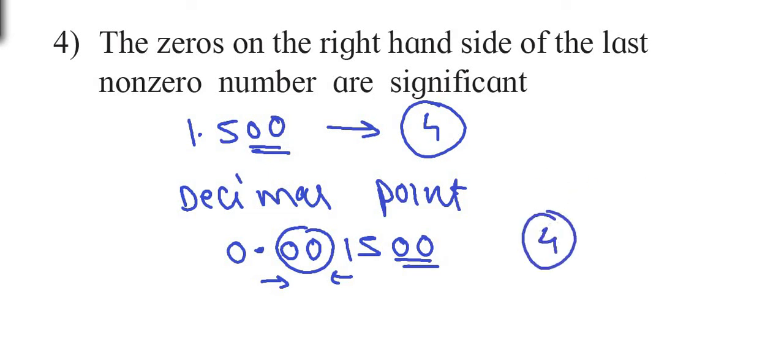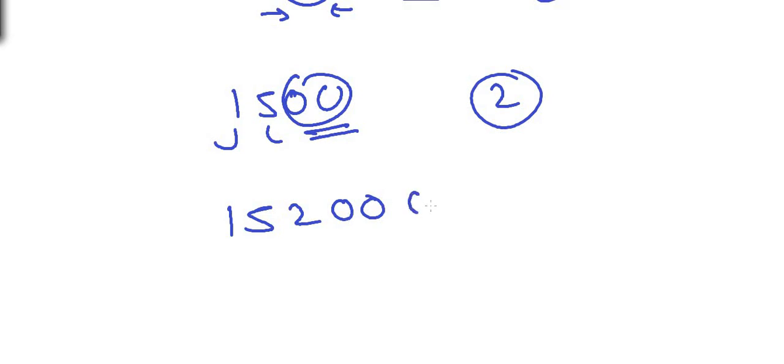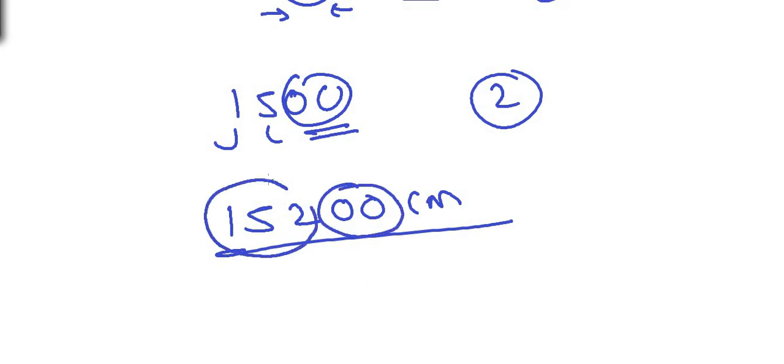Now to the contrary of this, if you are not using a decimal point and writing a number like 1500, then these 2 zeros over here are not significant. The only significant figures here are 1 and 5. So only 2 significant figures are there. If you are writing 15200, say length 15200 centimeter, these two zeros are not significant and only these three figures are significant, 1, 5 and 2. So there are 3 significant figures over here.